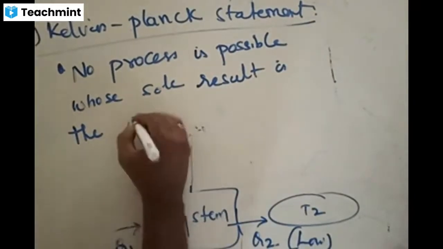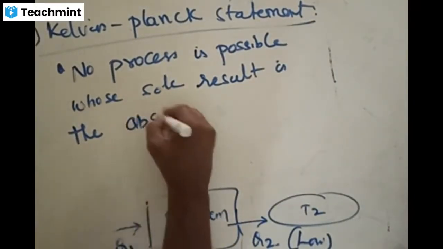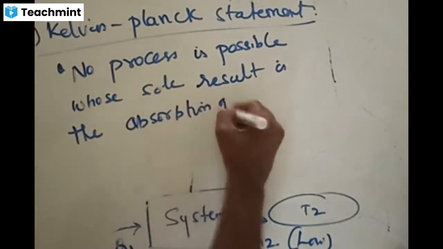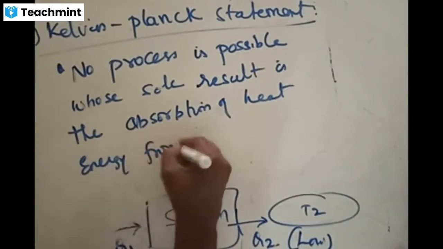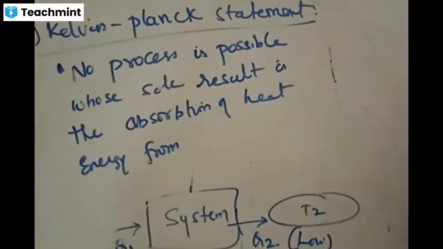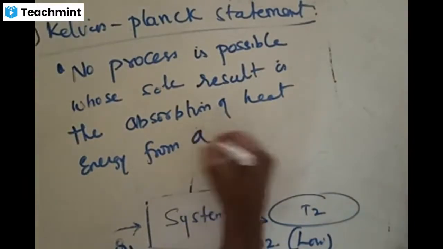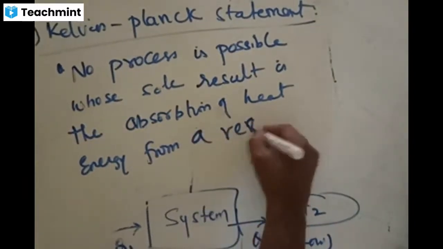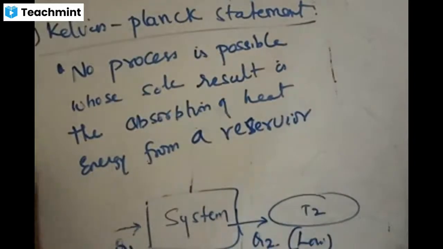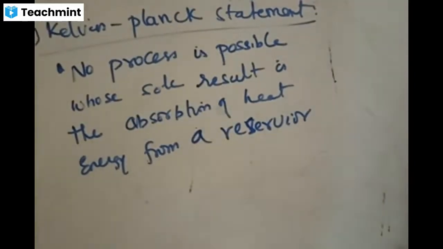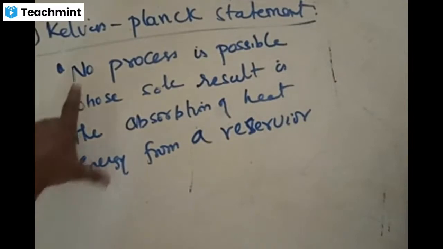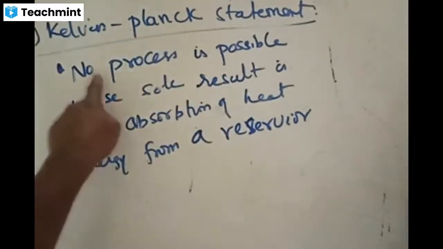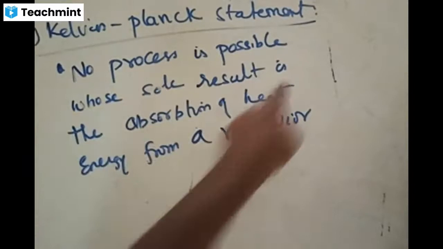the absorption of heat energy from a reservoir. If you know what a reservoir is, then it is easy, otherwise you will not understand. What is a reservoir? A body at lower temperature is regarded as a reservoir. A body at higher temperature is regarded as a sink. Now the Kelvin-Planck statement states that no process is possible whose sole result is the absorption of heat